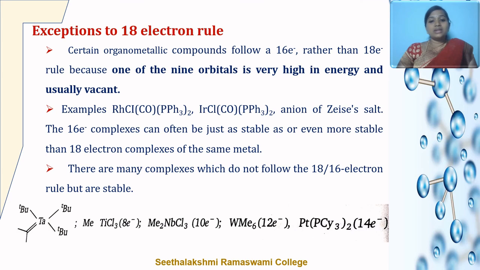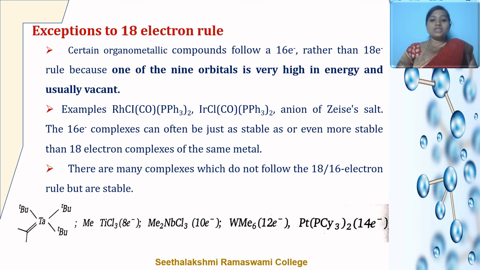An important class of organometallic compounds follow a 16 electron rather than 18 electron rule because one of the 9 orbitals is very high in energy and usually vacant. These complexes with 16 electrons are common for square planar complexes of d8 transition metals.